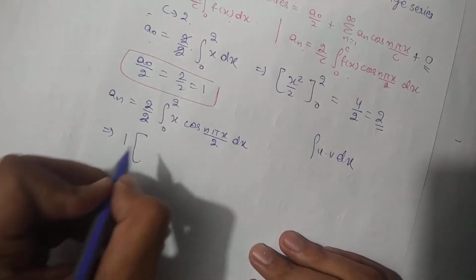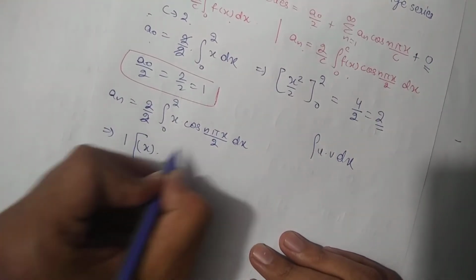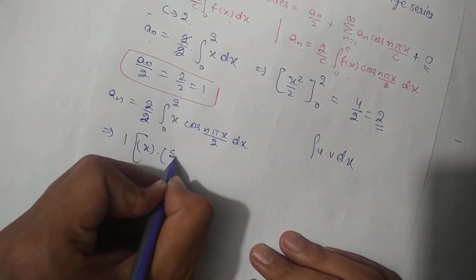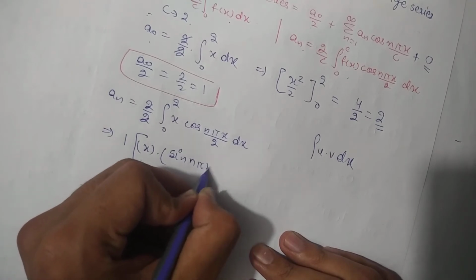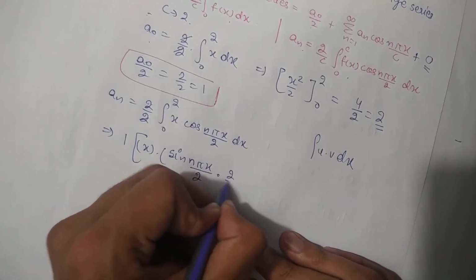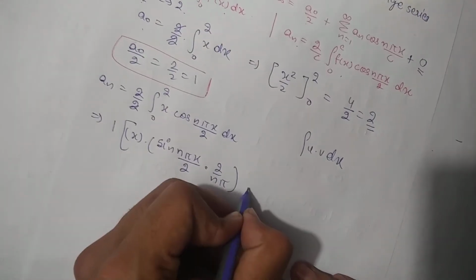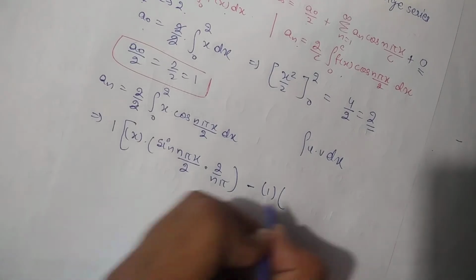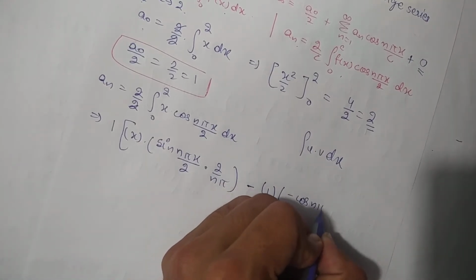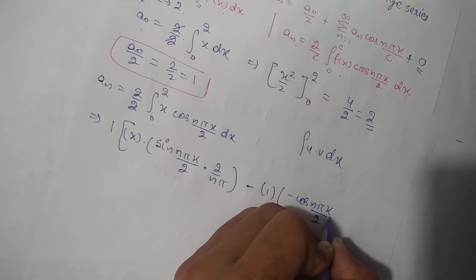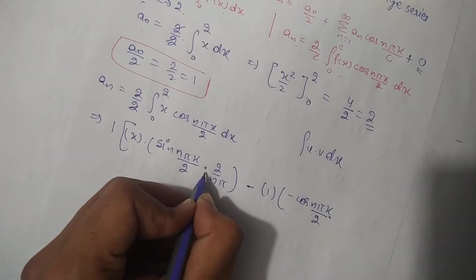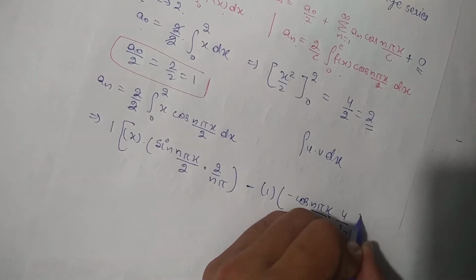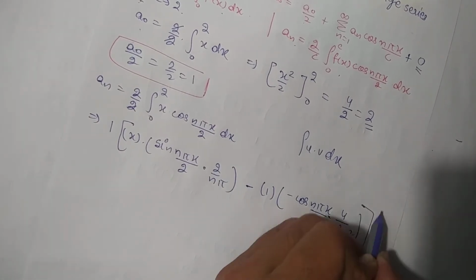Its value will be 1. I will take outside, and inside x I will put as it is, and integrating the second function, that is minus plus sine n pi x by 2 dot 2 by n pi, and putting minus over there, differentiation of x will be 1 only, and integrating the second function, that is minus cos n pi x by 2 dot 2 by n pi, and 2 by n pi is already there, so its value will become 4 by n square pi square. Okay, now put the limits from 0 to 2.